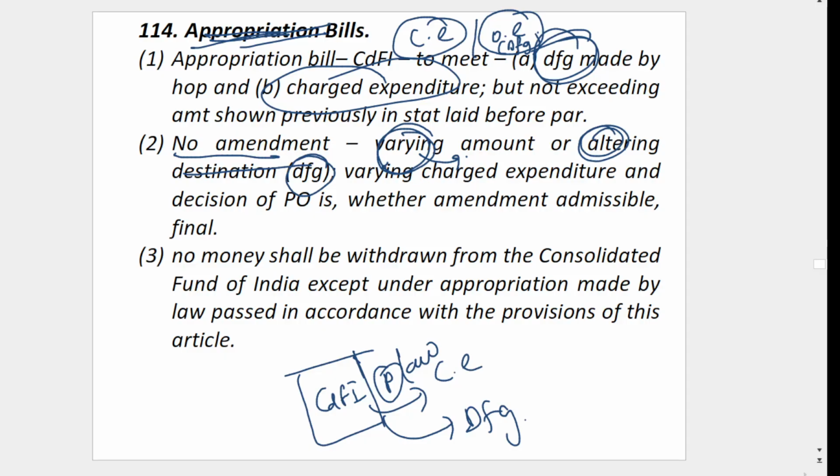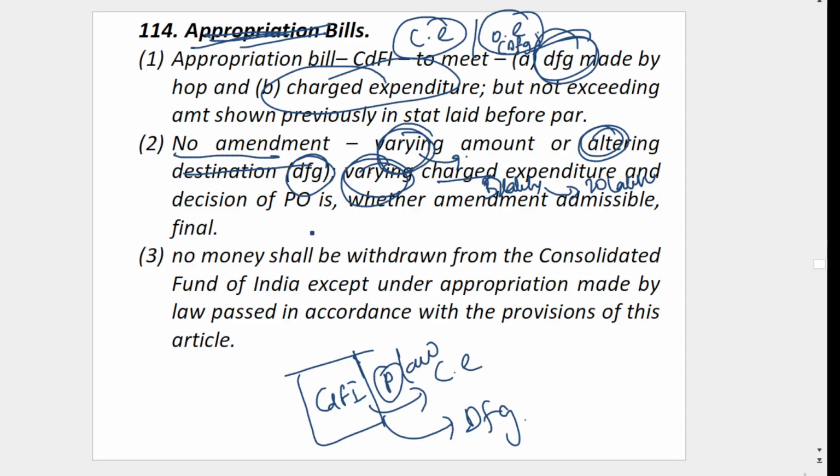Also, charged expenditure, you cannot vary the amount. For example, now you are saying 5 lakhs for the President's salary, and after introducing the bill you say it is 20 lakhs. No, you cannot allow that. You cannot vary. Before only, you discuss under 113 when you are introducing. When you are discussing and voting, that time only you have to say it. After introducing the appropriation bill, no way.